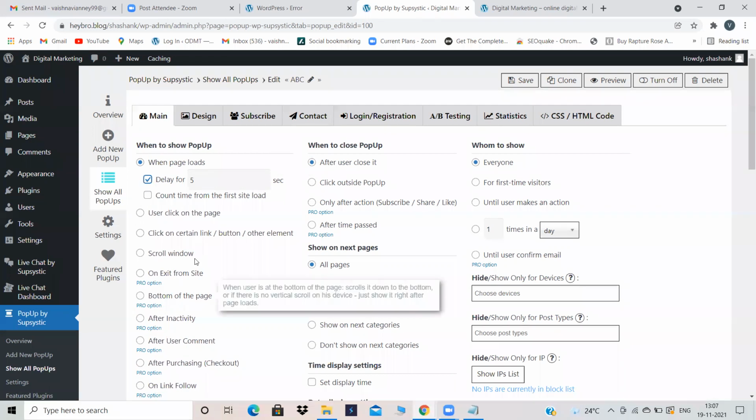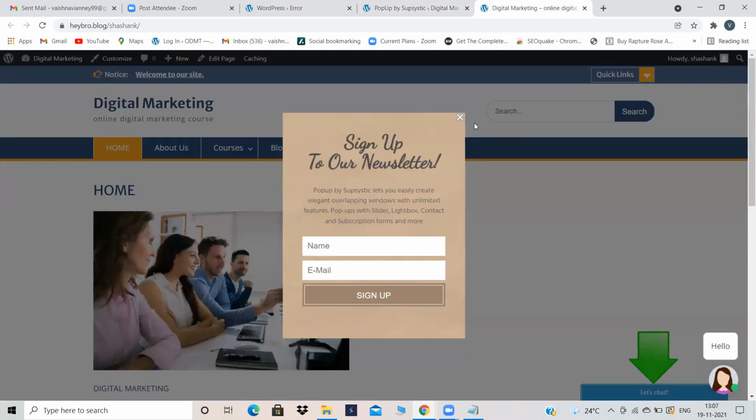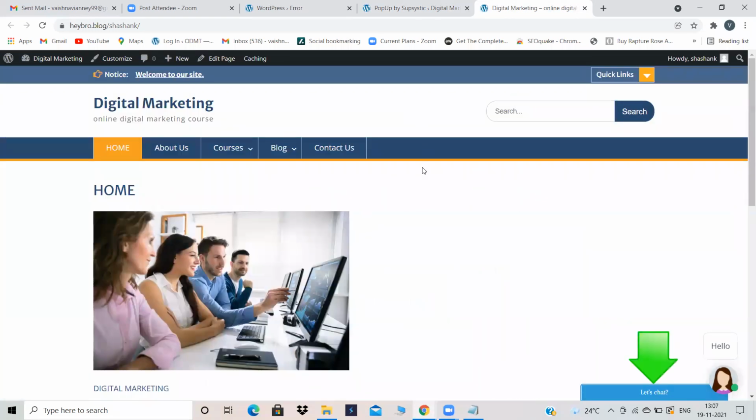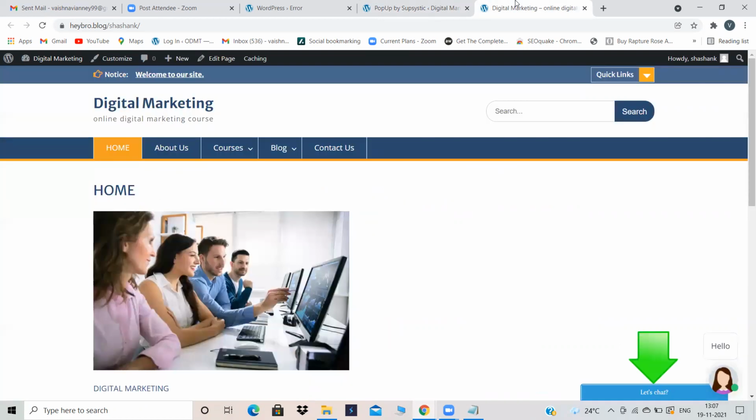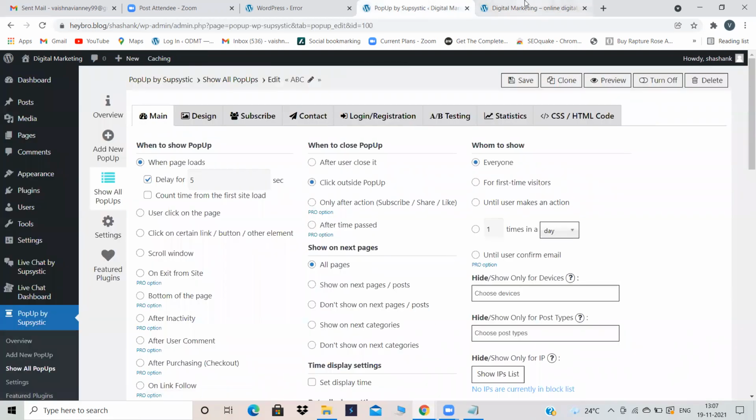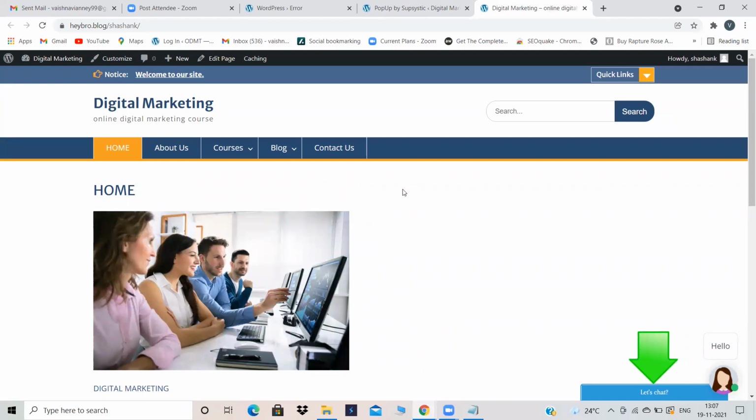Now, these all are pro options. Don't go for pro options. You have to pay money. When to close the pop-up? By default, after the user closes it. That means if somebody clicks on this cross button, then only the pop-up will disappear. That is one option. You can select this option also called click outside pop-up. If I select this option, wait for 5 seconds. Refresh it and wait for 5 seconds.